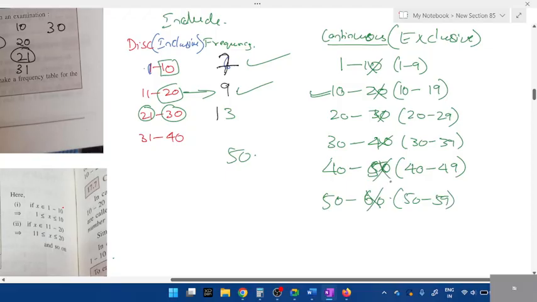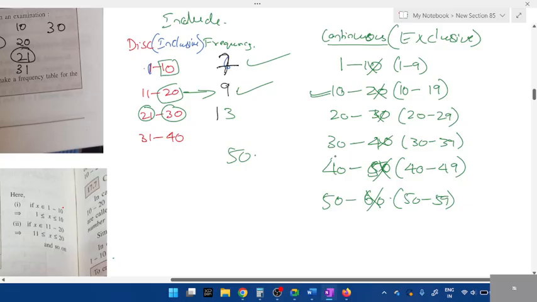And what's the reason we are excluding? If you don't exclude, the numbers will get repeated, right? We are repeating the values. 50 will get repeated twice, students. What about 40? 40 will also get repeated.